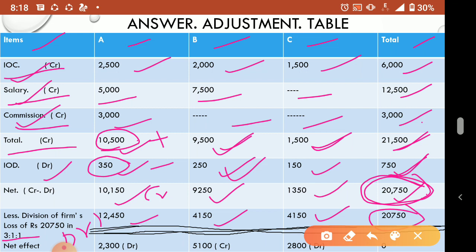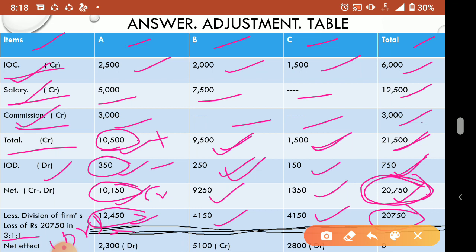So for the partner, debit means he has to pay to the firm. Understood? So 12,450 is larger than 10,150, so 12,450 represents debit. That's why it comes as the answer. The difference between 10,150 and 12,450 is 2,300.